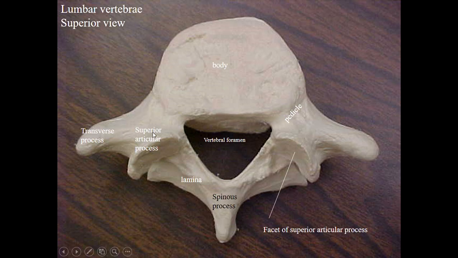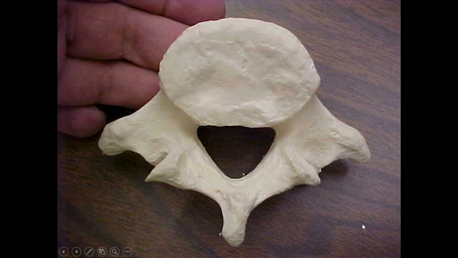All the features are already identified. This is the inferior surface. Here we can see the flat body, the pedicles, and the two laminae. These are the inferior articulating facets with the two transverse processes.